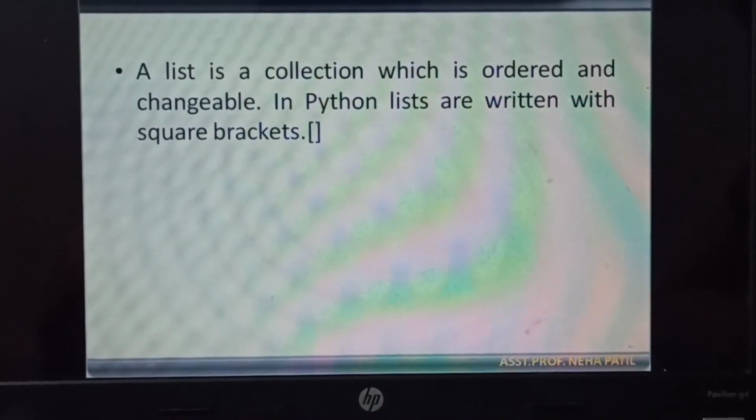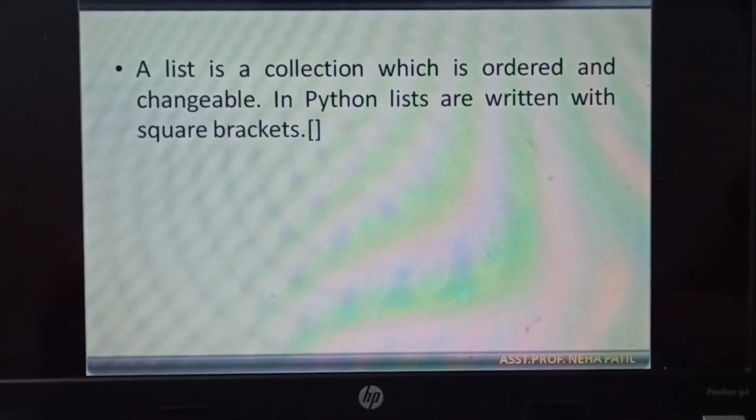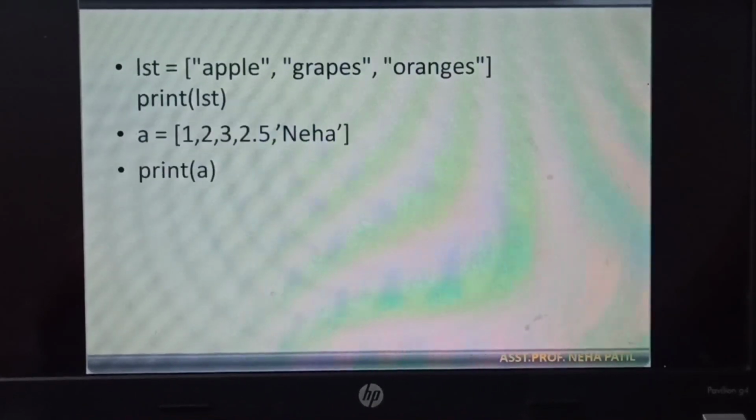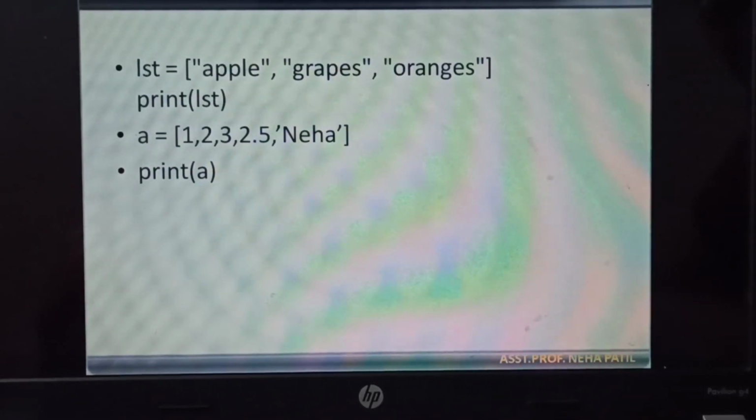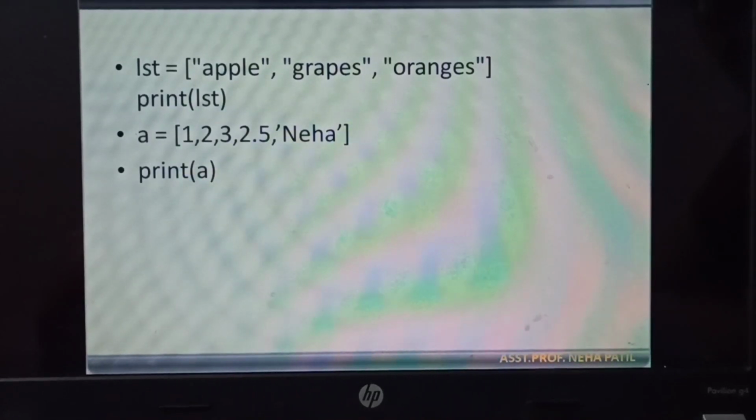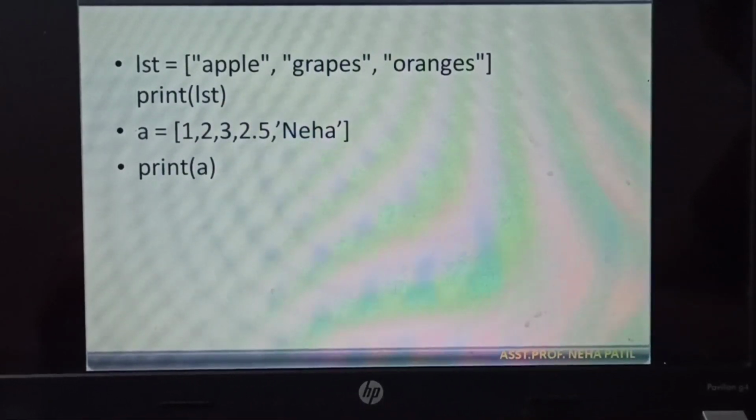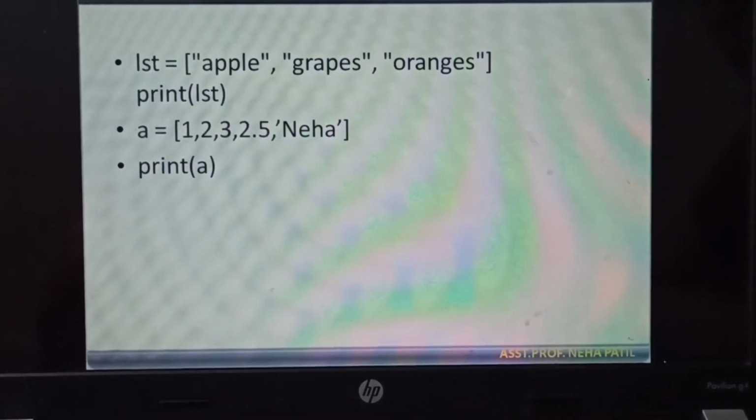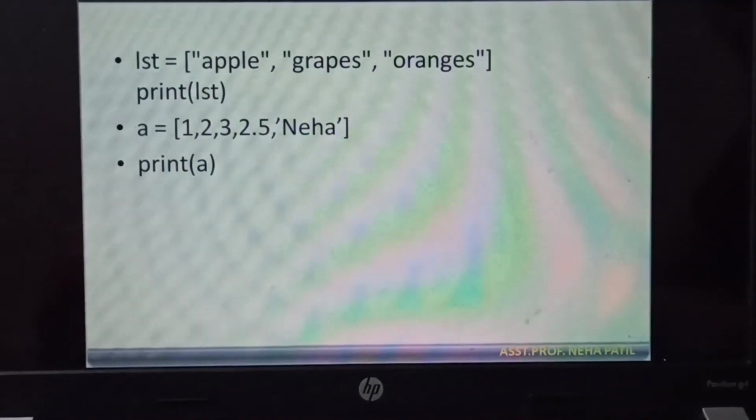As I told you, list is a collection which is ordered and changeable. And in Python, if we want to represent the list, we are going to make use of the square brackets as shown here. Here I have shown the example for the list creation. Here we are assigning the elements at the time of the declaration. So if you see the example here, lst is equal to, in square brackets we have represented apple, grapes, oranges. These are some strings we have mentioned here. So these strings we can mention either in the double quotes or in the single quotes also.